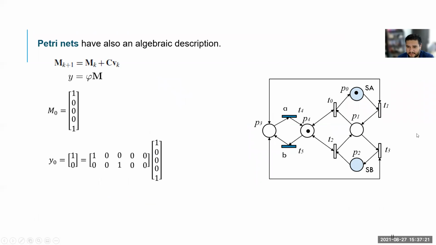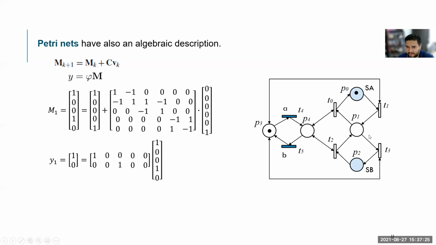The Petri nets also have an algebraic description. The Petri net structure can be captured as a matrix. The distribution of tokens is captured as a marking vector that is denoted with a capital M. And also the outputs, that are the signals that are active in the places, are captured as a vector.